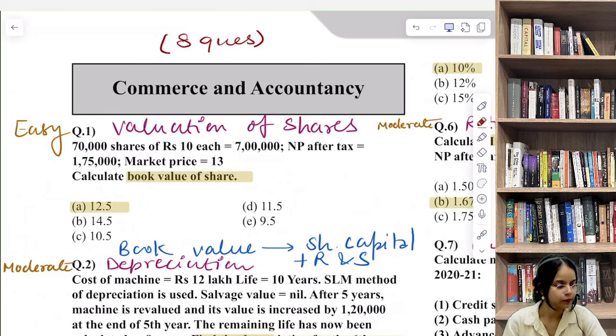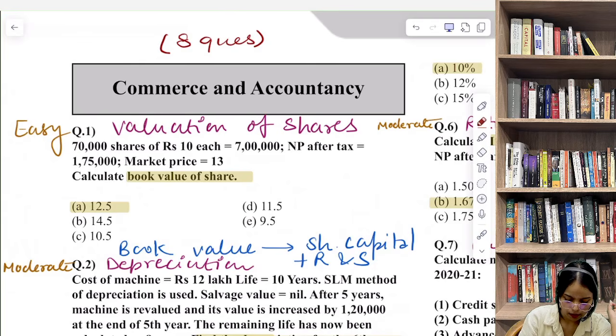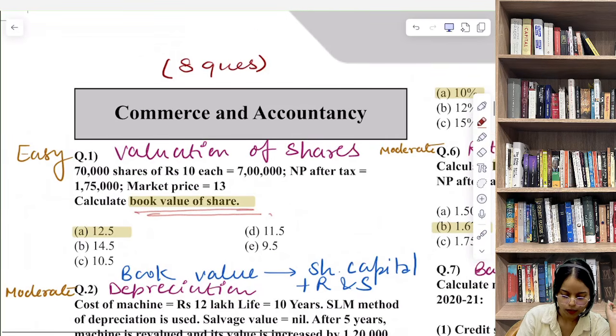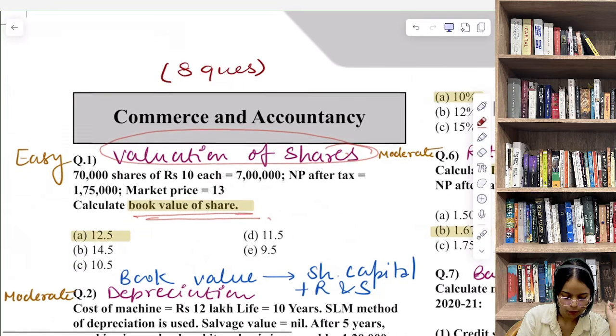Okay everyone. So, question number 1. This is numerical. 70,000 shares of rupees 10 each. कितने हुए? 70,000 multiplied by 10, 7 lakh. Net profit after tax, that is 1,75,000 and market price is rupees 13. Calculate book value of share. What's the topic? Valuation of shares. Type of question? Easy.